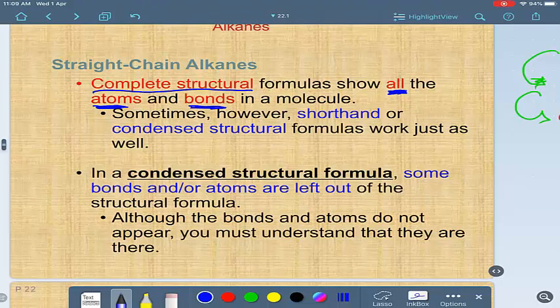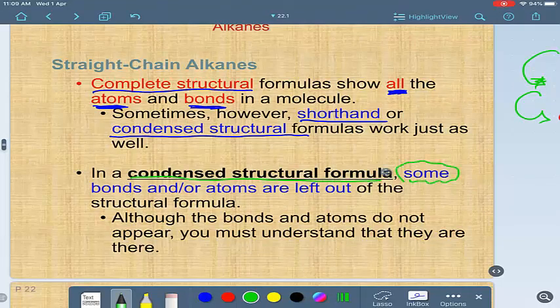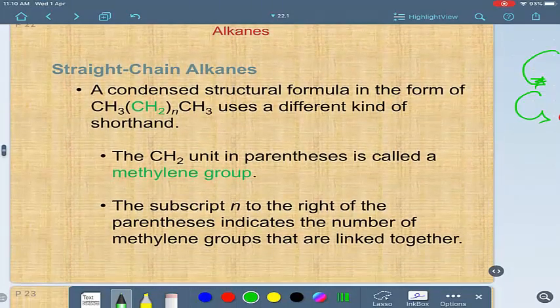Sometimes we use a shorthand of this structure formula, but we cannot say complete; we call it a condensed structure formula. What is meant by condensed structure formula? It means some, not all, bonds or atoms are left out. It doesn't show all of them. Look at this.